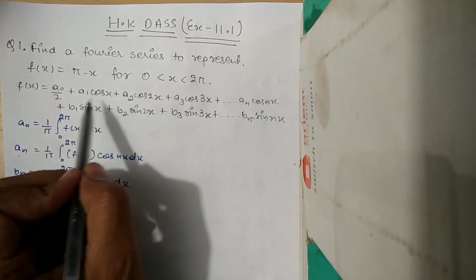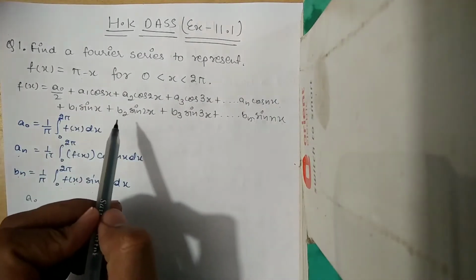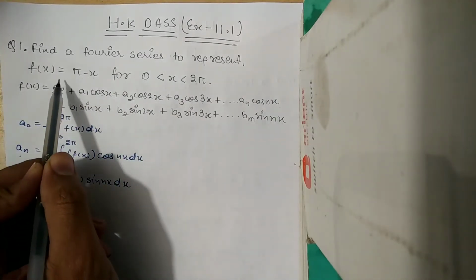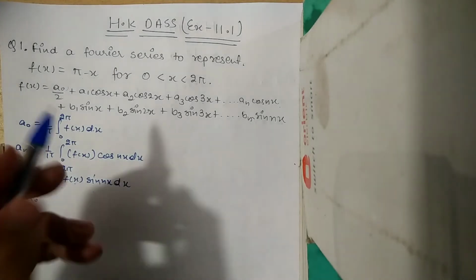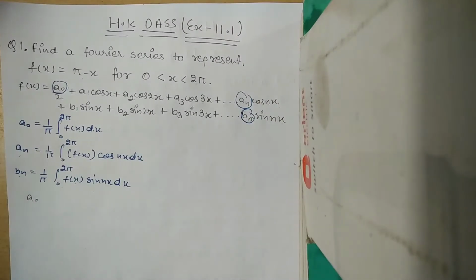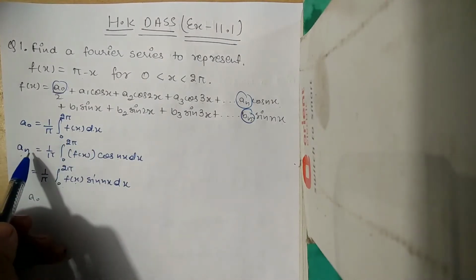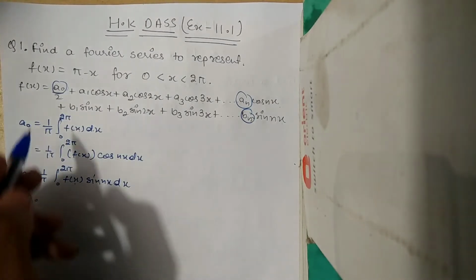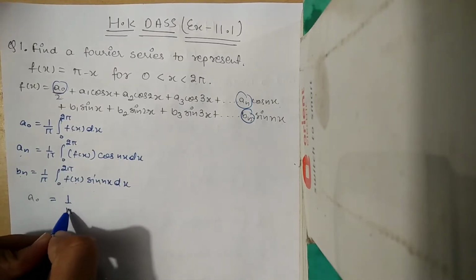So by this formula we can represent this function in Fourier series, but the main question is how to find a naught, an and bn. We have to find mainly these three terms. If we find these terms, then we can represent the above function in the Fourier series. The formulas to find them are a naught equals this, an equals this, and bn equals this. So to find the value of a naught,